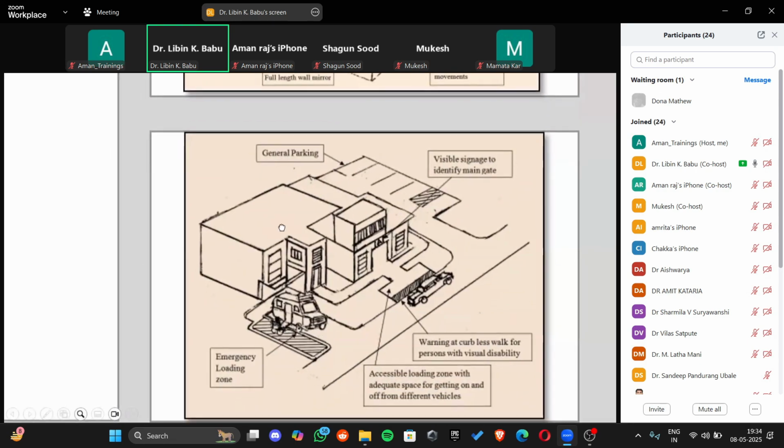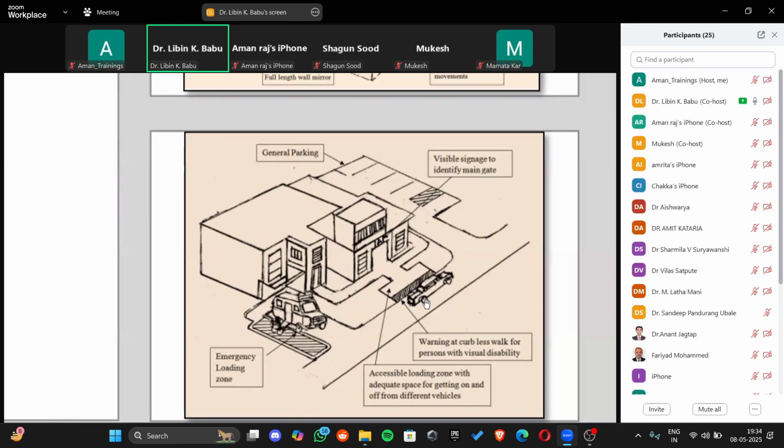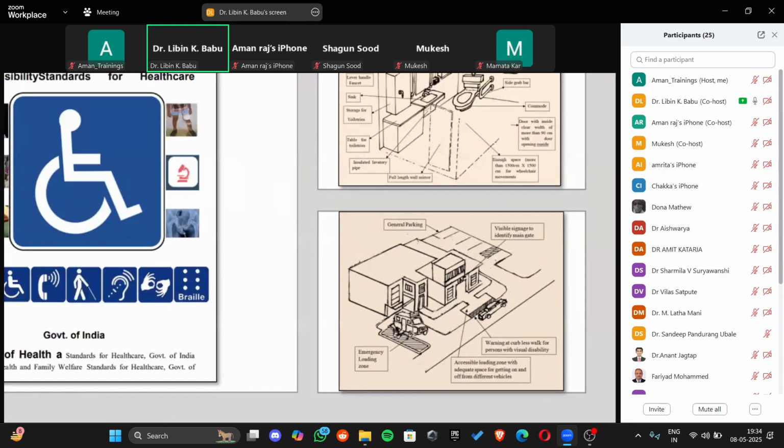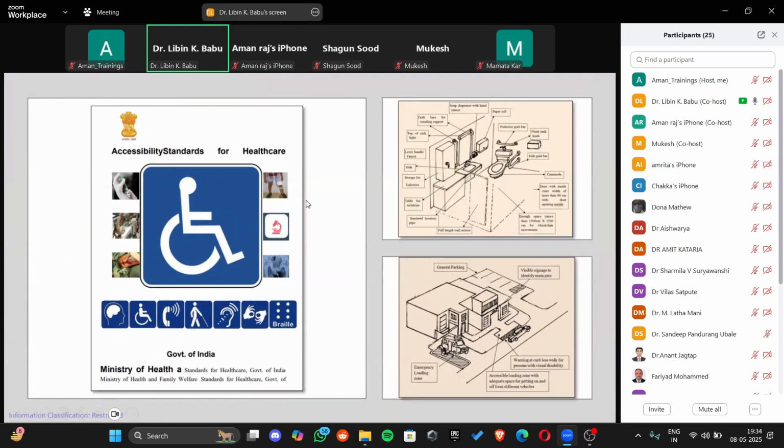Additionally, the guidelines also specify that it should have an accessibility loading zone that can be for the wheelchair entrance and stuff like that. So these are described in detail within these accessibility standards for healthcare, so you can refer to that if you need more information on that.